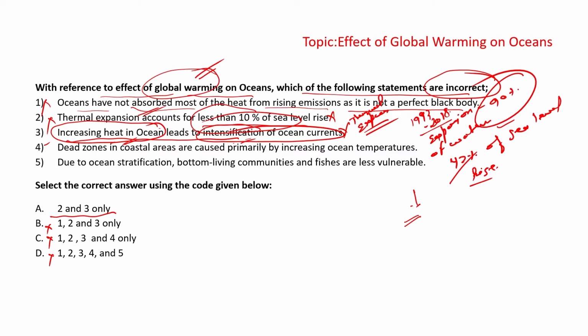Statement 4 says that dead zones in the coastal areas are caused primarily by increasing ocean temperature. Basically, you need conceptual clarity on dead zones. Dead zones are those areas which have low levels of oxygen, and in dead zones marine life struggles to survive.